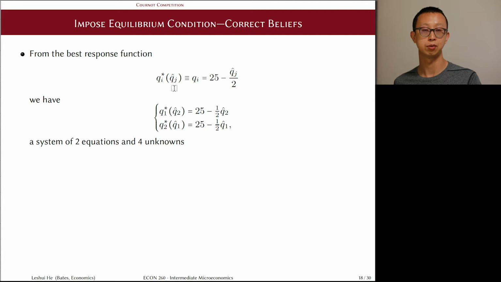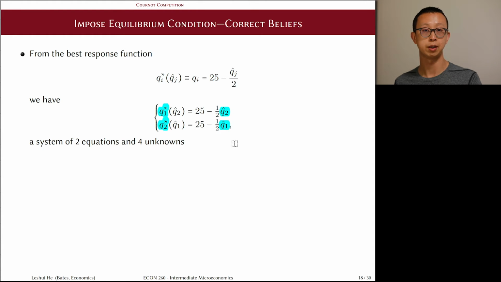But to see how it goes from here, it is useful to write them out as 2 separate firms' problems. Once written out, we have 2 equations, one for each firm's best response. And in these 2 equations, we have 4 unknowns. The 2 best responses Q1 star and Q2 star, and the 2 beliefs Q2 hat and Q1 hat.